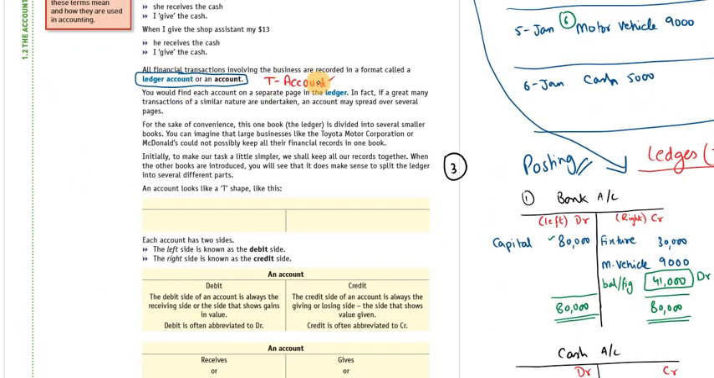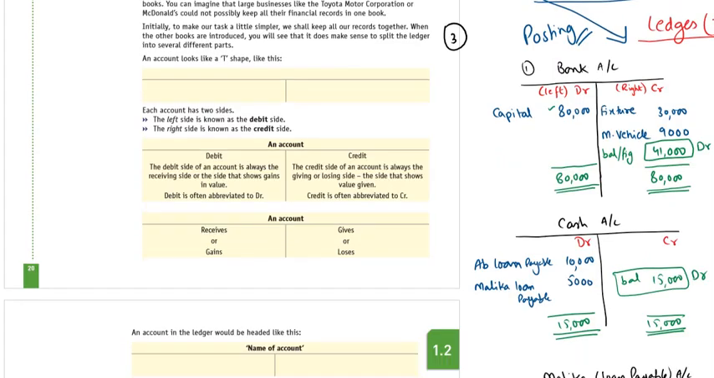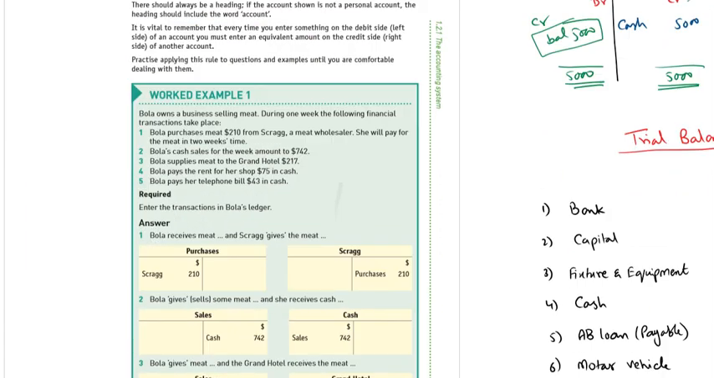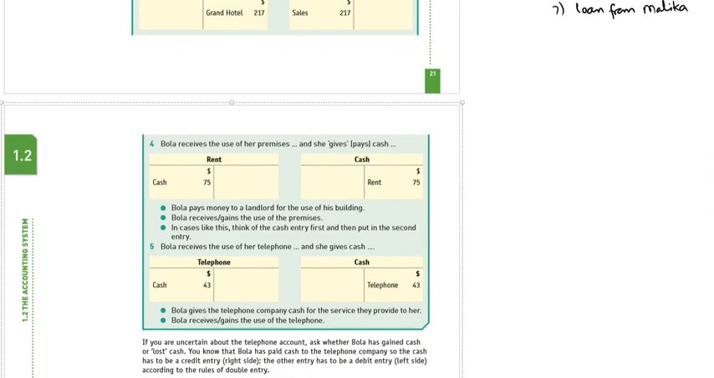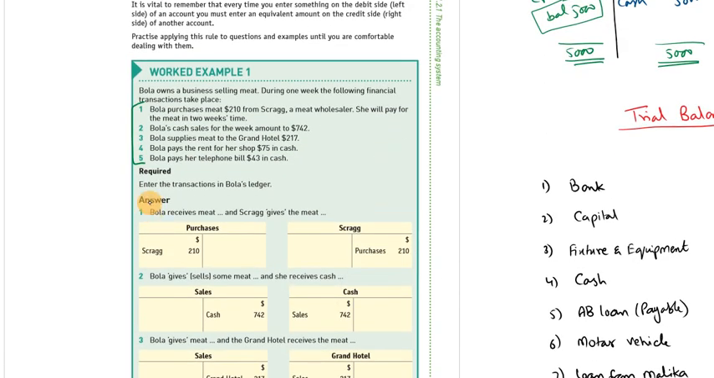We talked about the ledger. What is a ledger? We talked about it already. We talked about work example 1. In work example 1, you have 5 business transactions. What is the requirement? The requirement is to enter the transactions in Bola's ledger. It means you have to make ledgers.